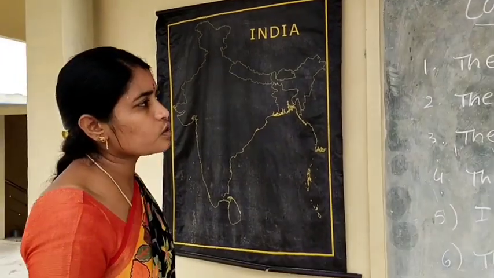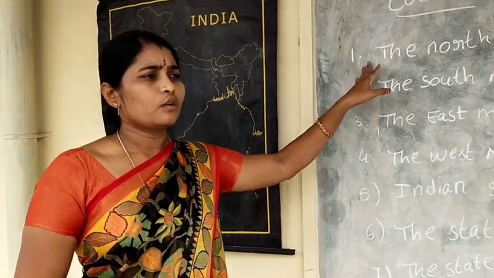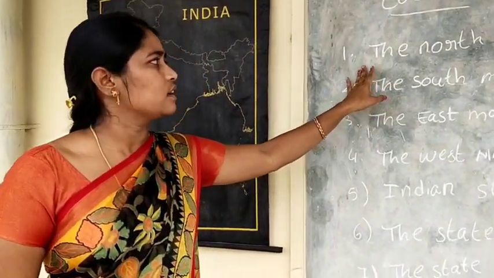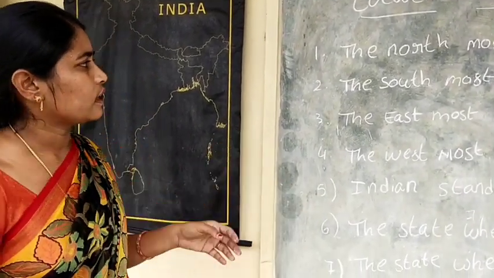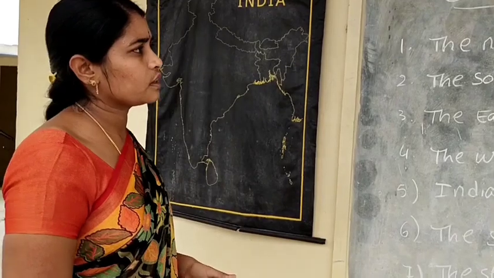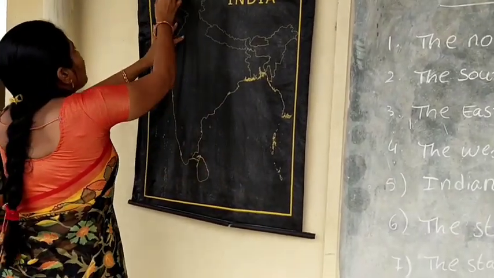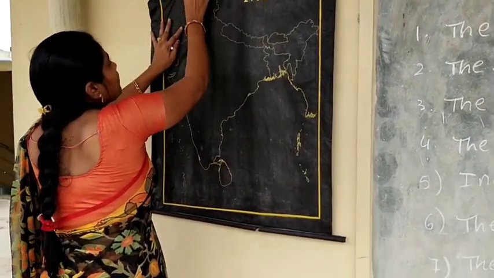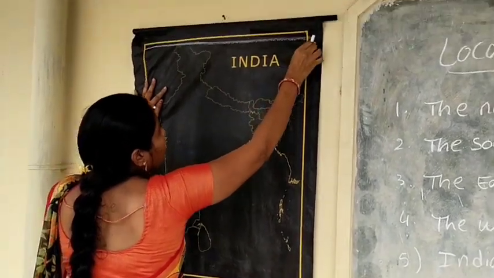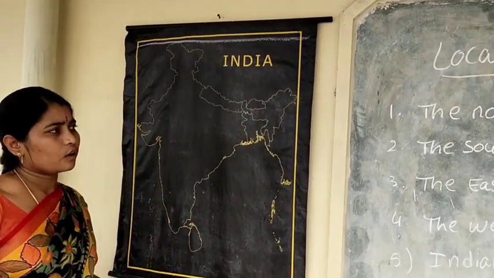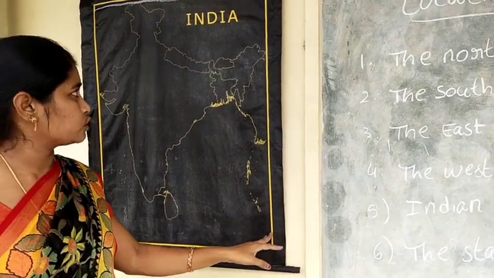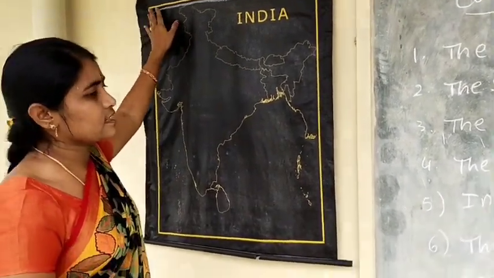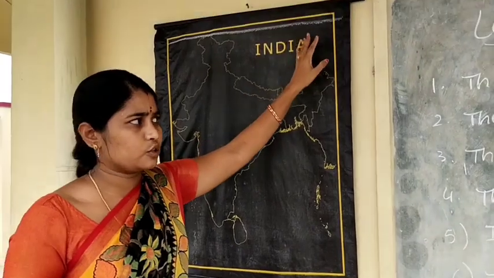The northmost latitude in degrees. India lies from 8 degrees 4 minutes north latitude to 37 degrees 6 minutes north latitude.